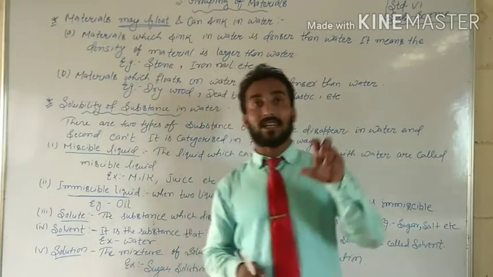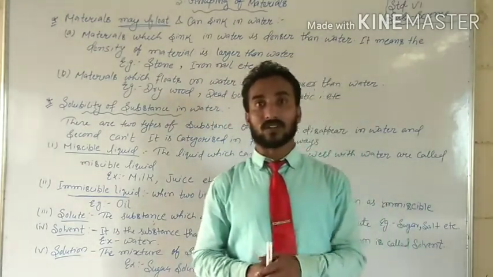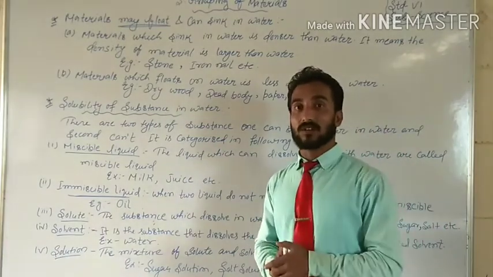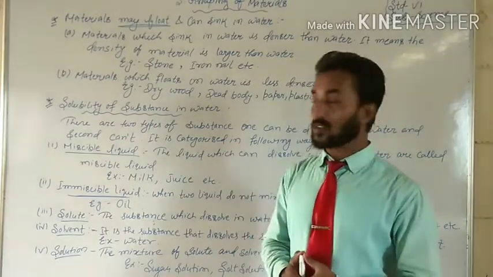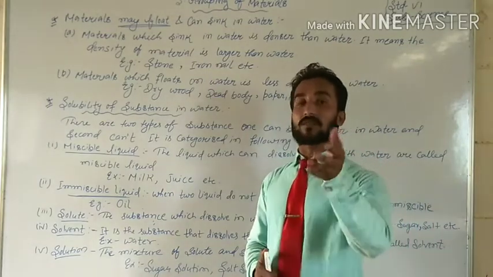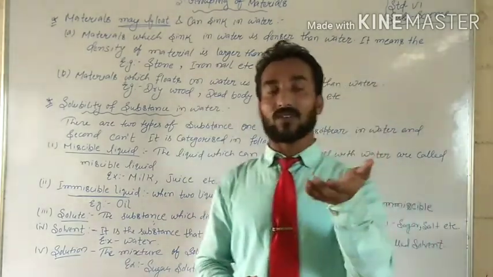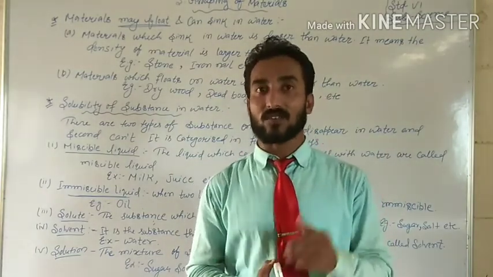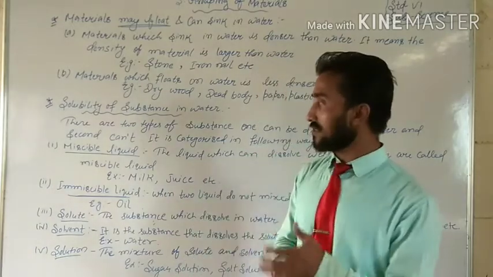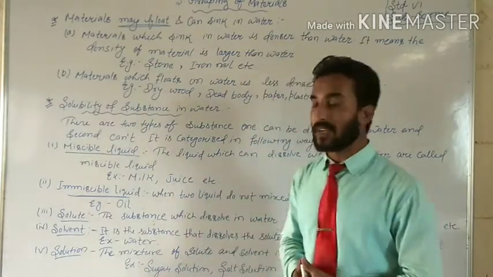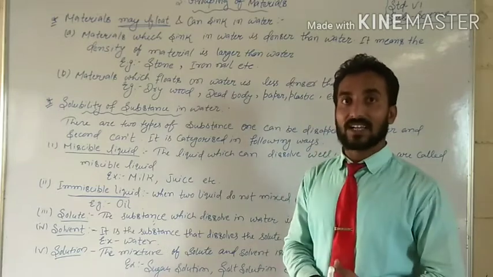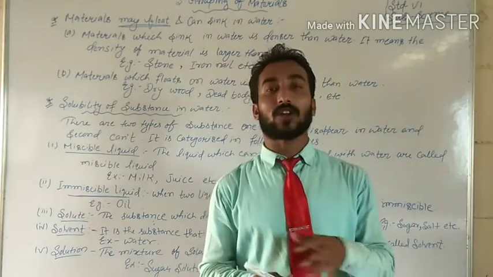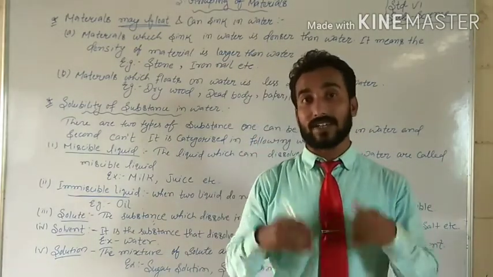You can see lemon also, lemon juice you also used to drink sometimes. Then you can take fruit juice, that is also. So miscible liquid means such types of liquid which can dissolve in a liquid, it means in water, or mix well with water. Such types of liquid is called miscible liquid. So students, once again I will discuss one more topic, that is immiscible liquid. This liquid has a tendency to not dissolve in water.